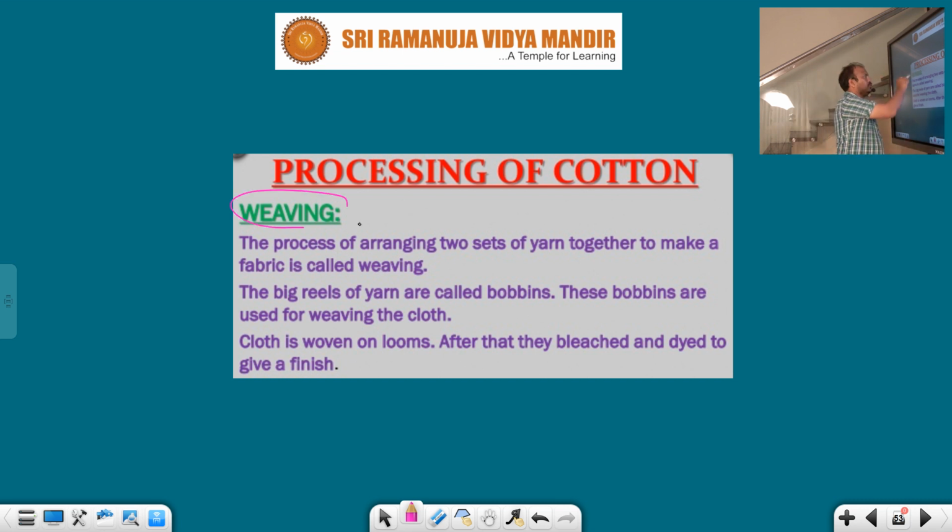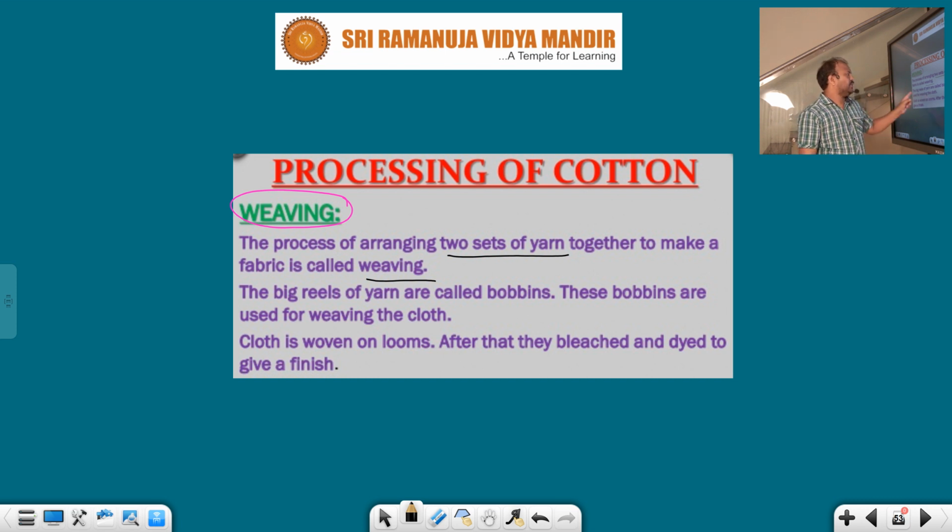So the next processing of cotton, you know that one, is the weaving process. What is the weaving process, students? The process of arranging two sets of yarn together to make a fabric is called weaving. So the process of arranging how many sets? Two sets of yarn together to make a fabric is called weaving.